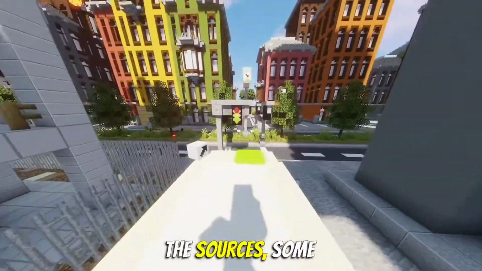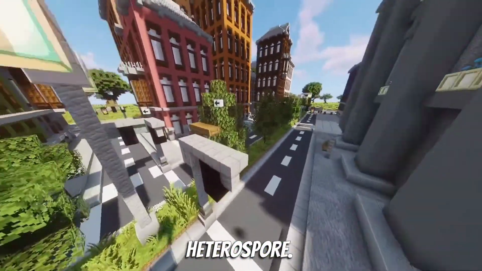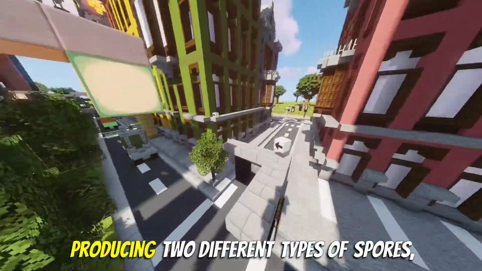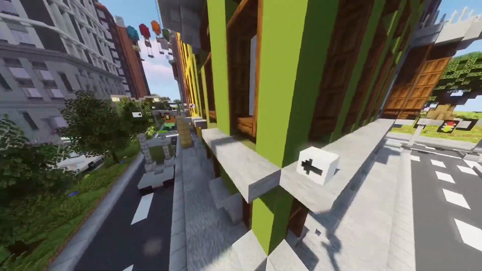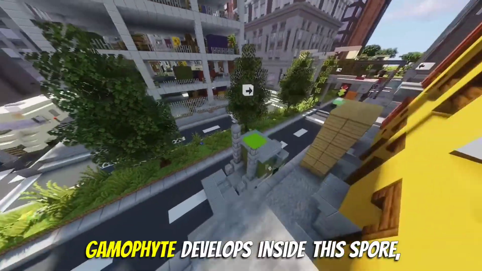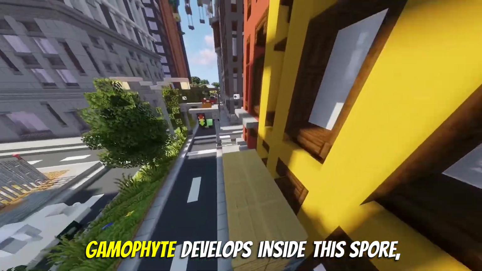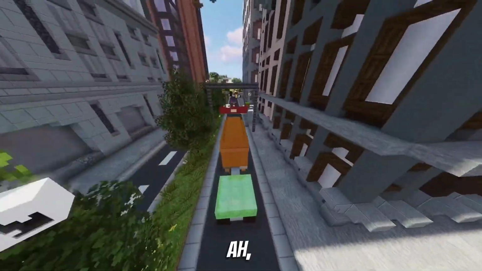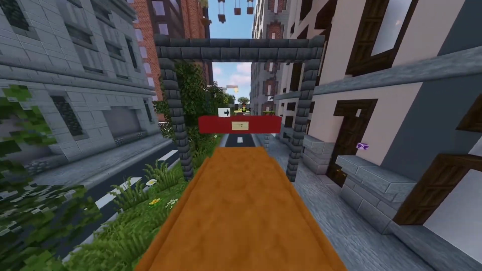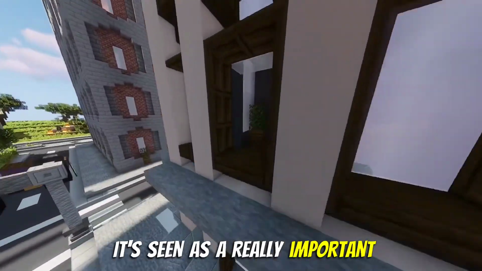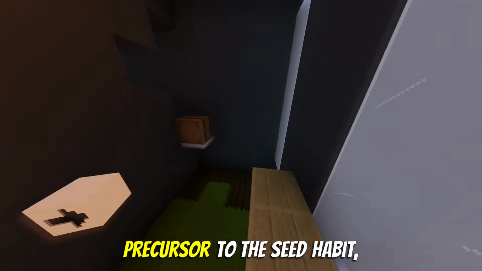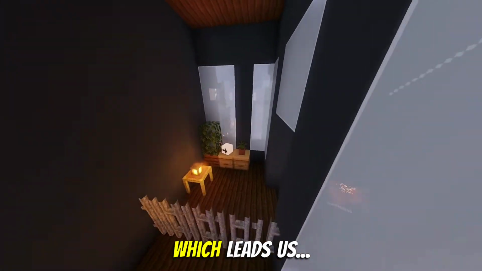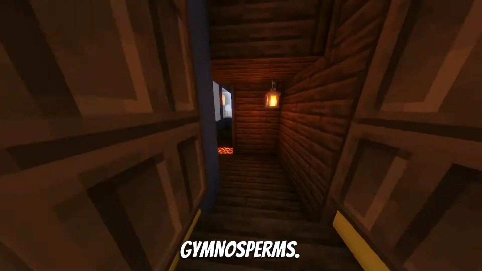But, and this is key in the sources, some pteridophytes develop something called heterospory, producing two different types of spores, male and female. And crucially, the female gametophyte develops inside this spore, often staying attached to the parent sporophyte while the embryo develops. So the embryo isn't out on its own? That sounds almost like a seed? It's seen as a really important precursor to the seed habit, which leads us, naturally, to the gymnosperms.